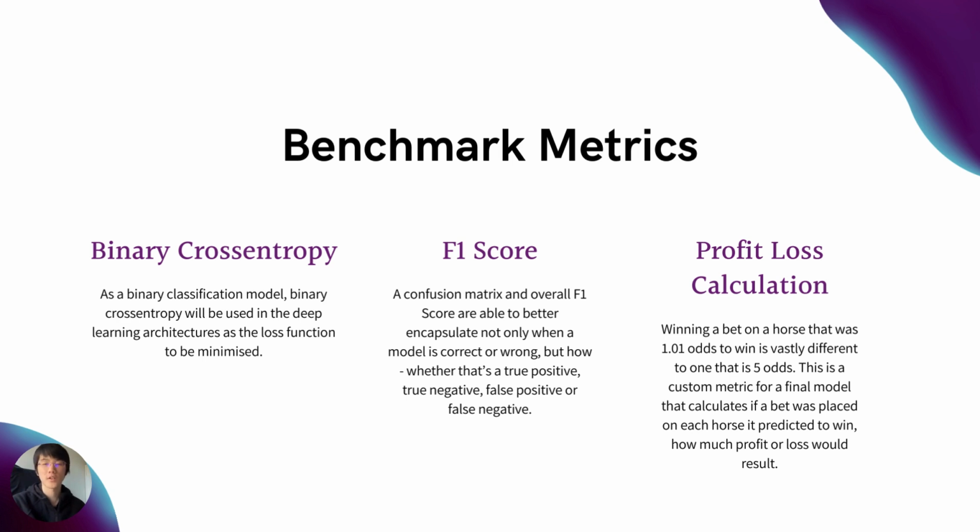a custom profit loss function that I created in order to simulate the winnings across the test dataset if the predictions by each model were followed. This function essentially looped through the test dataset, and if a horse was predicted to win by the algorithm, it would look at if it did win. If it did, then it would add the profits to its score based on the payout odds, and if it didn't, it would subtract 1 from the score to simulate losing.